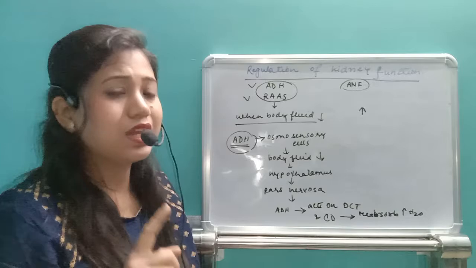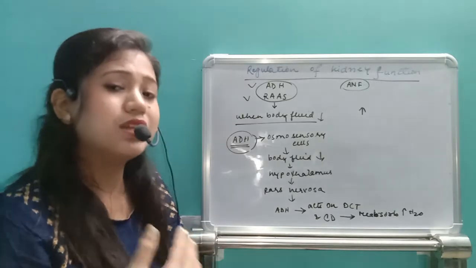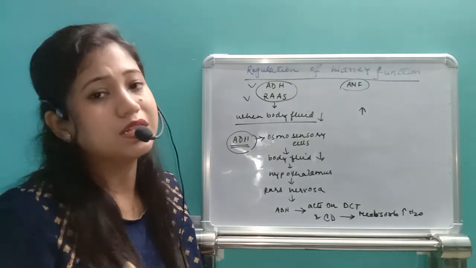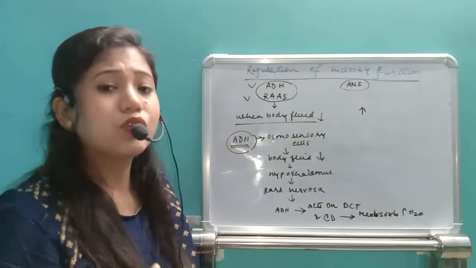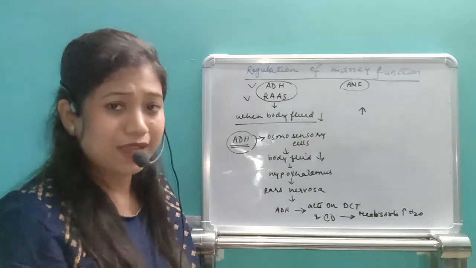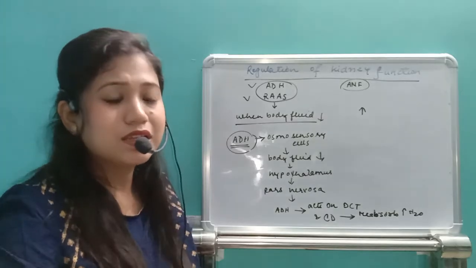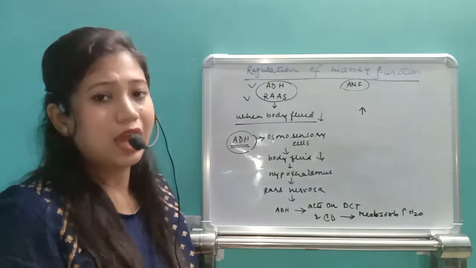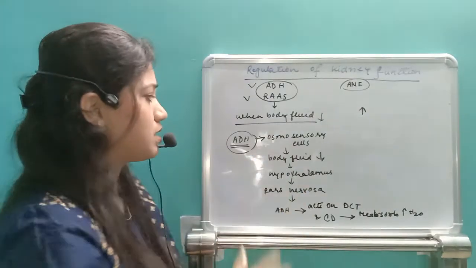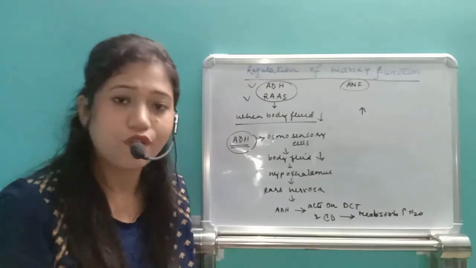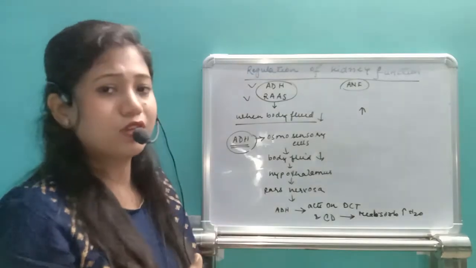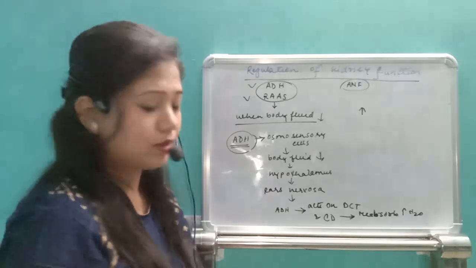If ADH level decreases, then we suffer from a condition called diabetes insipidus, where in urine we excrete maximum water. So that's why body fluid level decreases and our body suffers from dehydration. This is what happens due to the hyposecretion of ADH. I have already mentioned this, so I'm not writing it here.